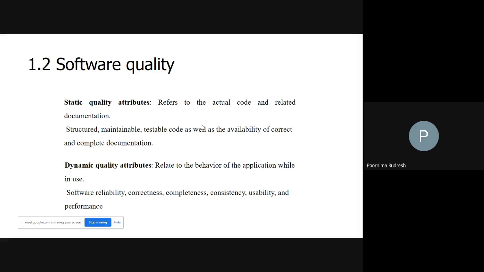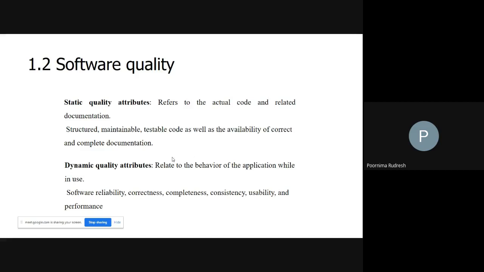Dynamic quality attributes relate to the behavior of the application while in use. Behavior of the application is nothing but the functionality of the application when we are using that application. Understood? So if we consider the MS Office example, then the functionality of the MS Office while it is being used, that is called the behavior of the application in use.